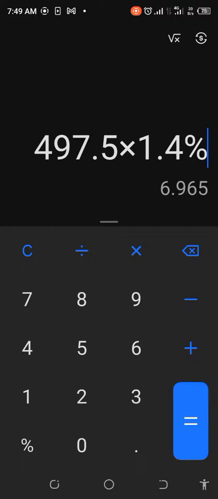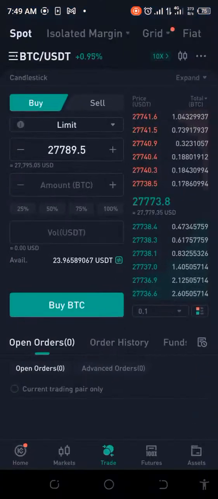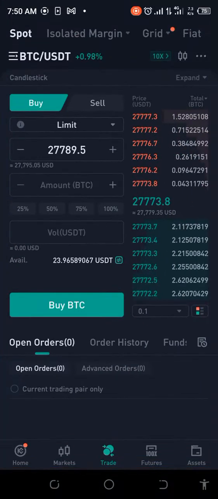So that's what I'm trying to bring out to you now. Of course, I'm intentionally showing you this with a smaller capital, so that if we can make profit with this amount, obviously making profit with a bigger amount is guaranteed. I hope you learned something here.